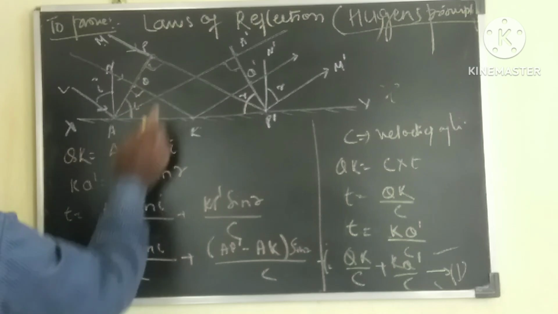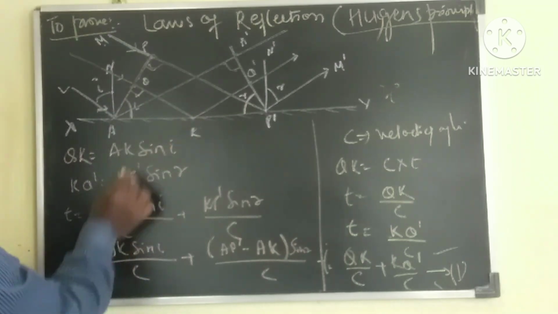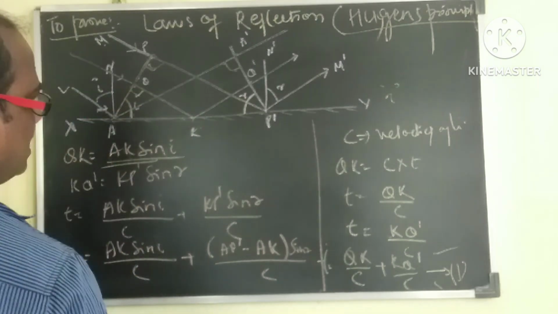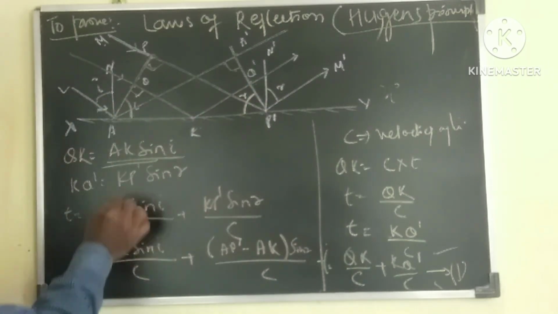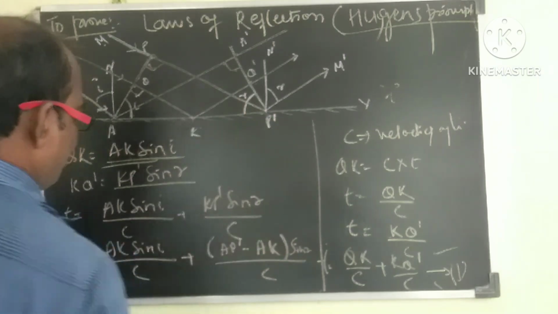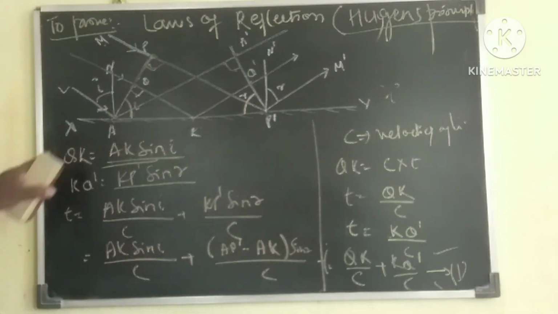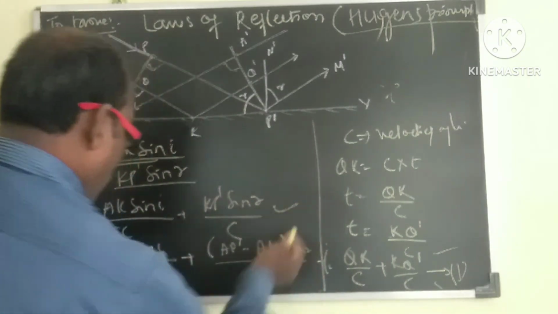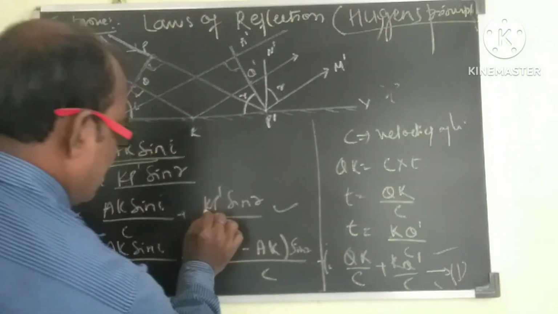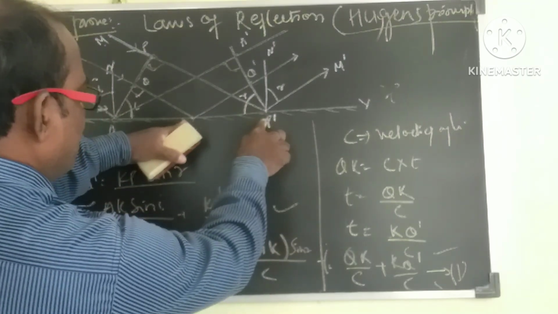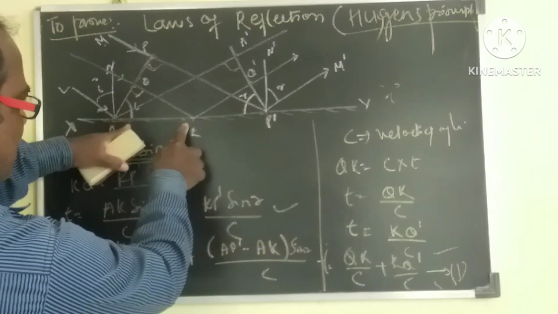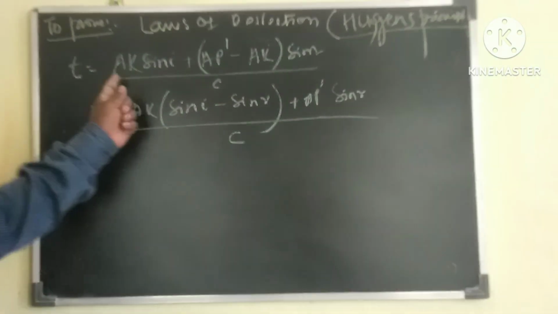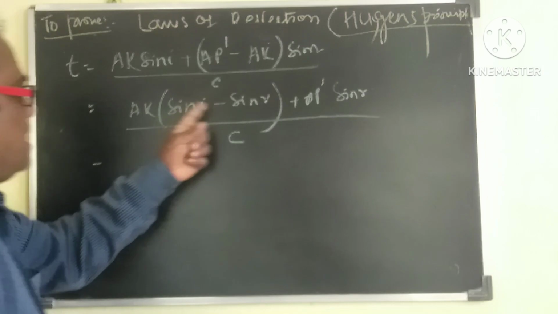So considering this, from this equation QK, considering this triangle, this is 90 degrees, so we can write QK in terms of AK sin i. Similarly, KQ dash can be written as KB dash sin r. Just replacing these two in this equation, we get t is equal to this format. Finally, KP dash can be written in terms of AP dash minus AK. On reassembling this, we get this.